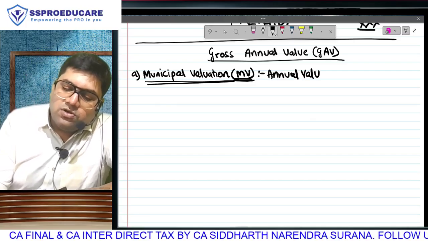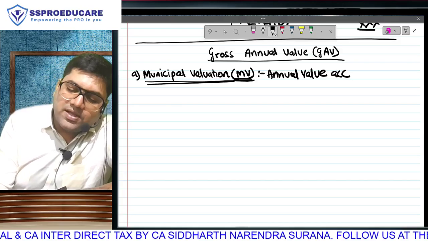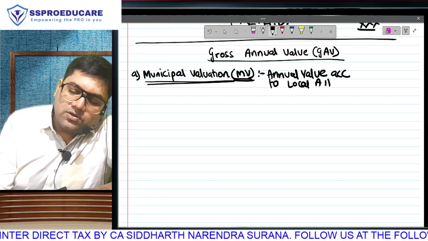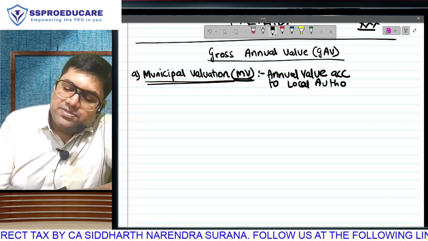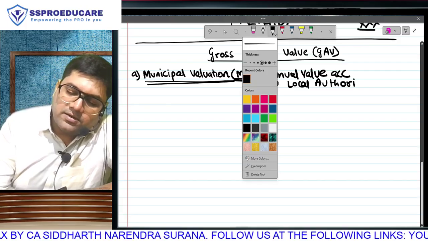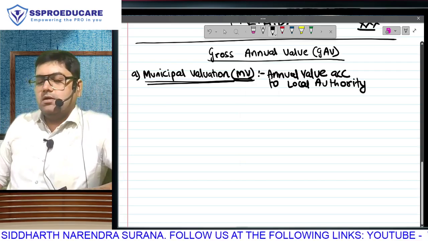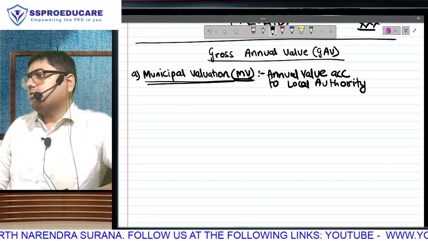But this is the annual value of your property as per the calculation of the local authority. Your municipal corporation believes that your property can generate this much amount as annual rent. Annual value according to the local authority.